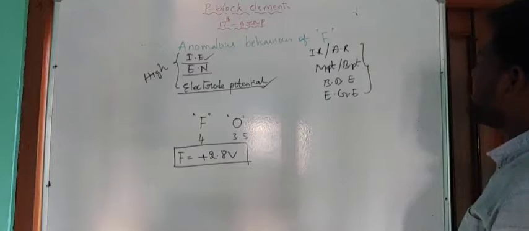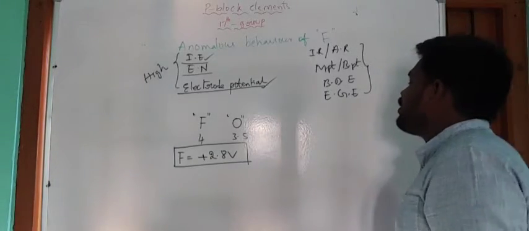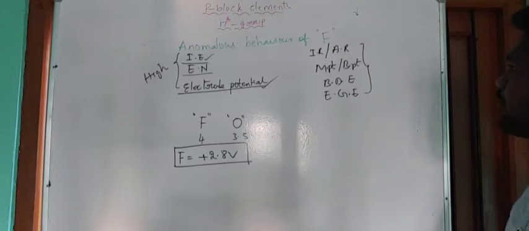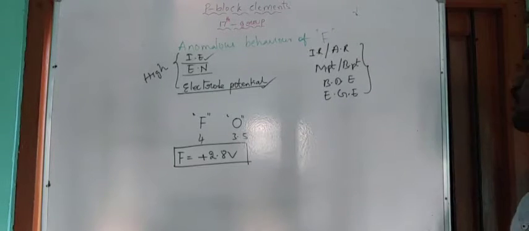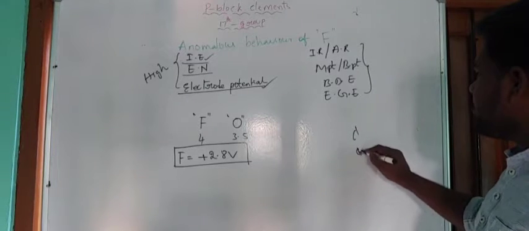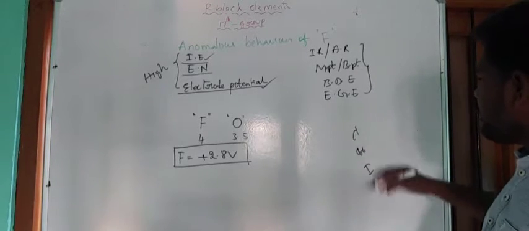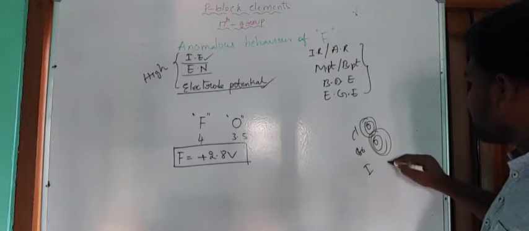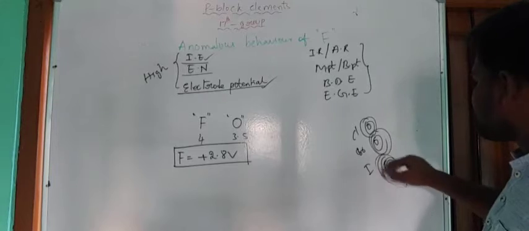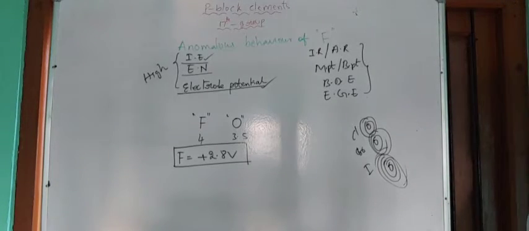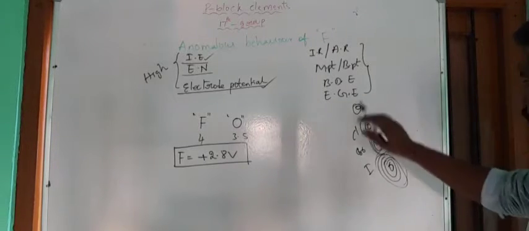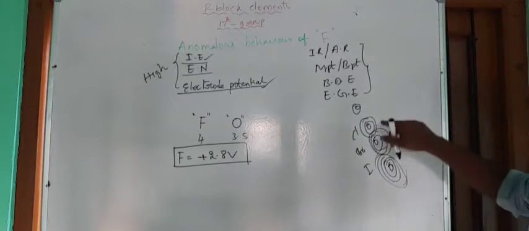Next one, let us see ionic radius and atomic radius. The ionic radius of fluoride and atomic radius of fluorine are very low compared with the other elements, because in chlorine, bromine, iodine the number of shells increases. Chlorine has 3 shells, bromine has 4 shells, and iodine has 5 shells. As the number of shells increases, the size of the atom increases. In case of fluorine, only 2 shells are present, so its atomic radius is small compared with the rest of the elements.